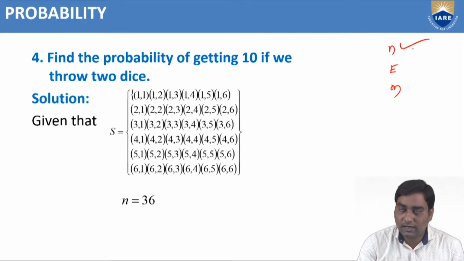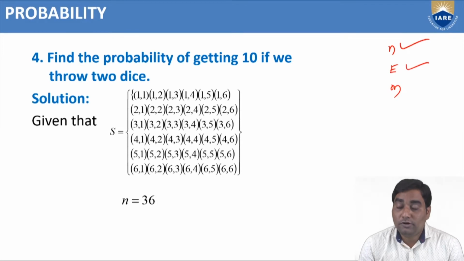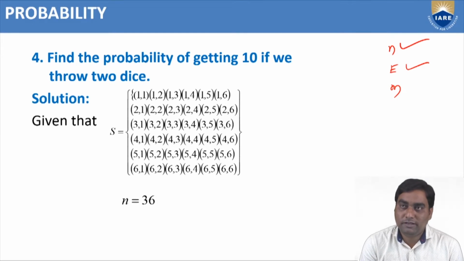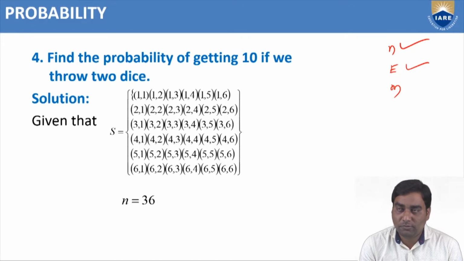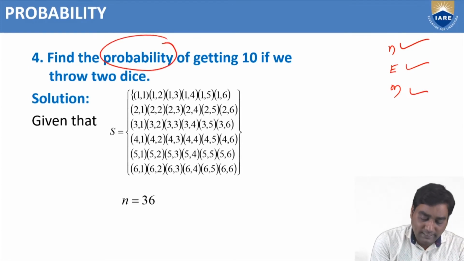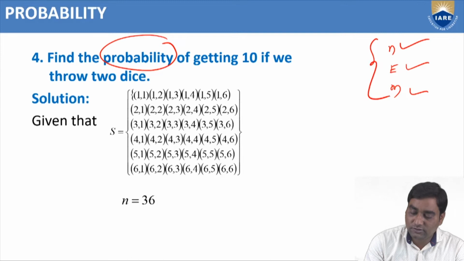N means the total number of events. E means the particular event, which means the problem, the value for which we are going to find the probability. M is how many events are favorable to that particular event. Right. Now, find the probability. That's why we need to find these 3 for getting 10.